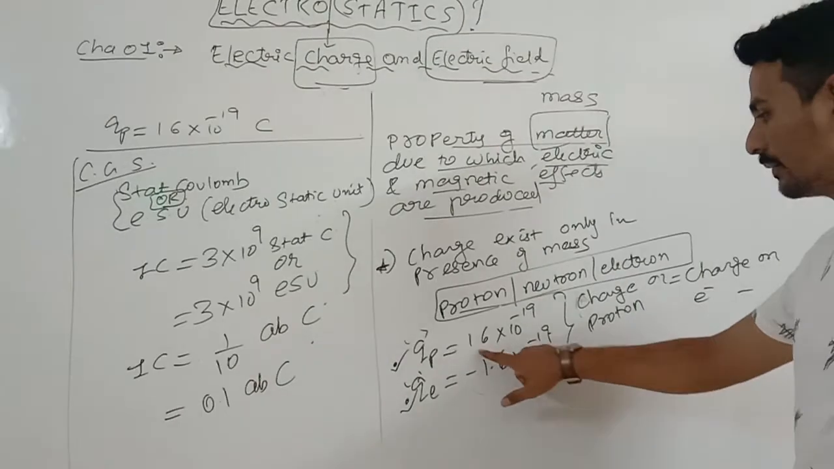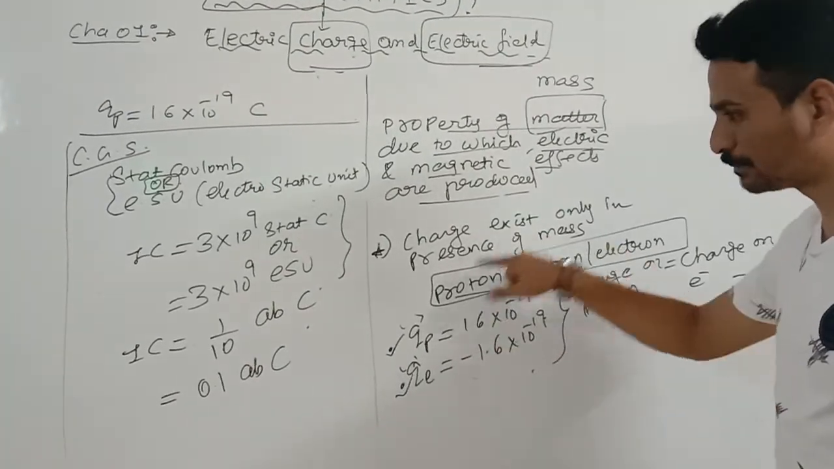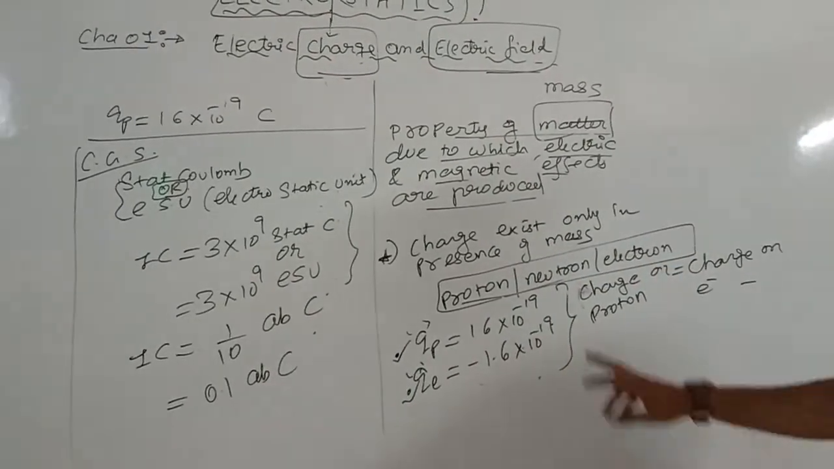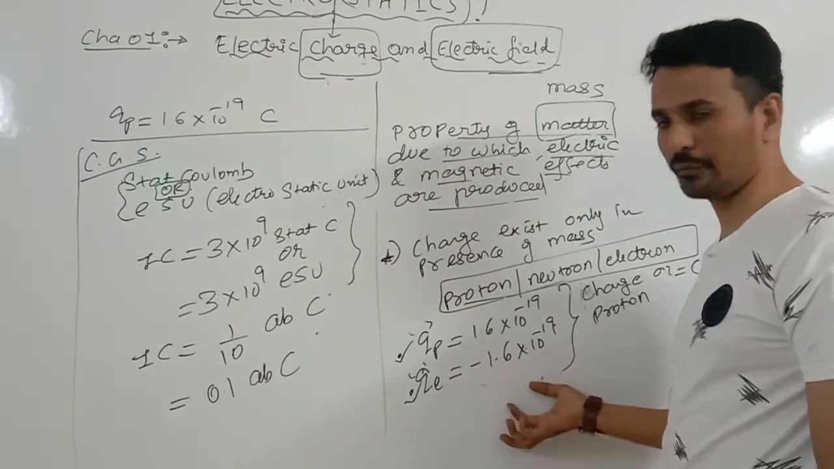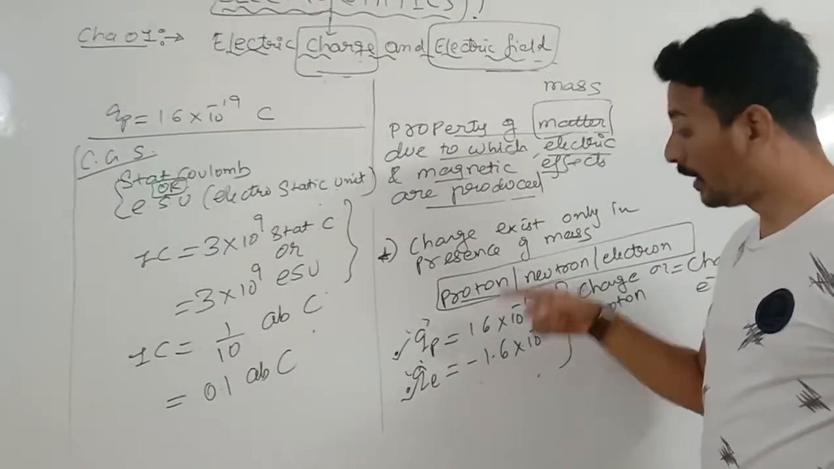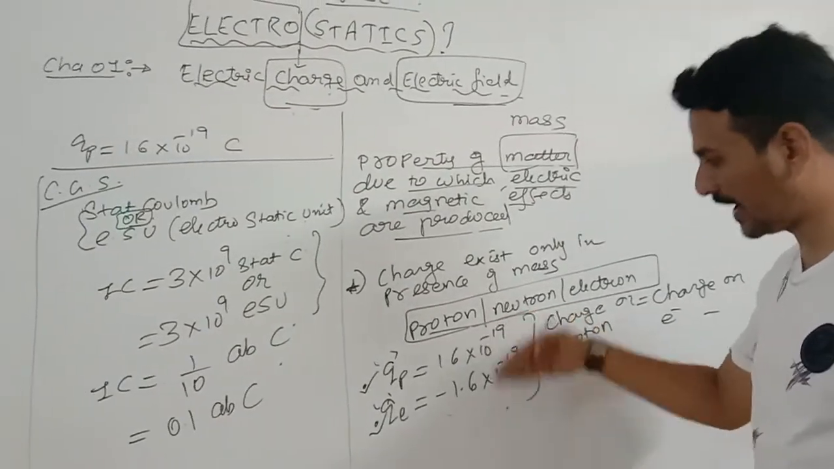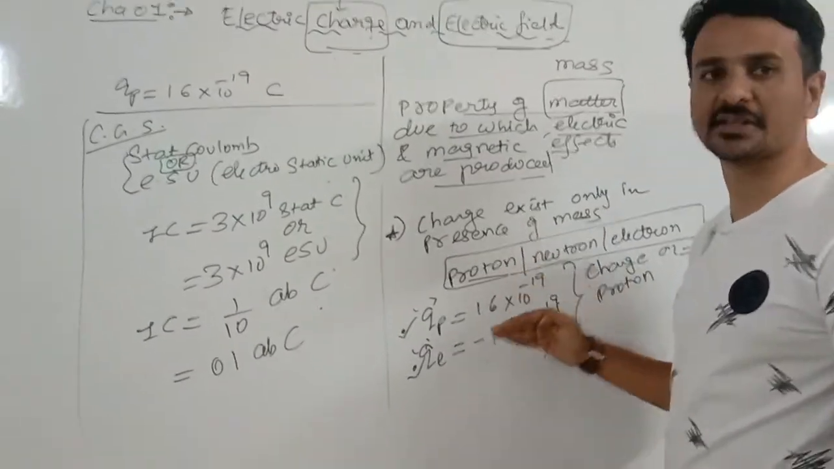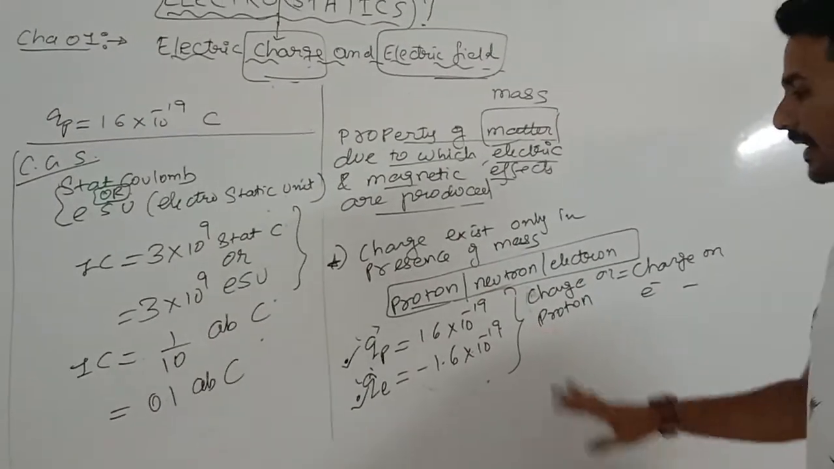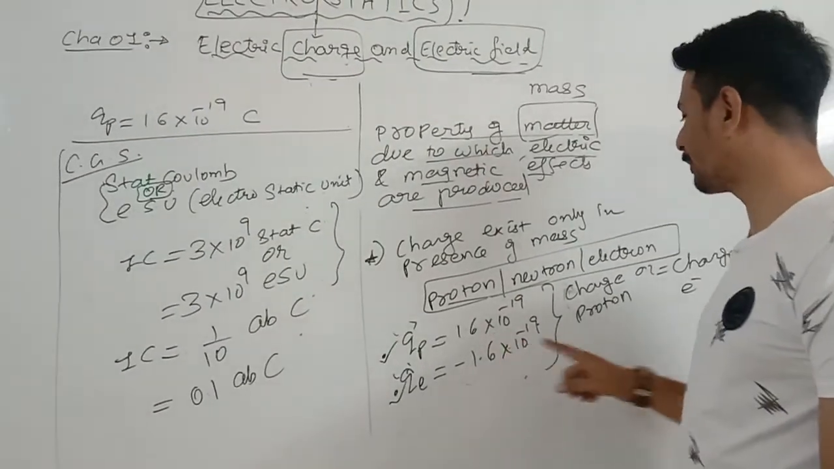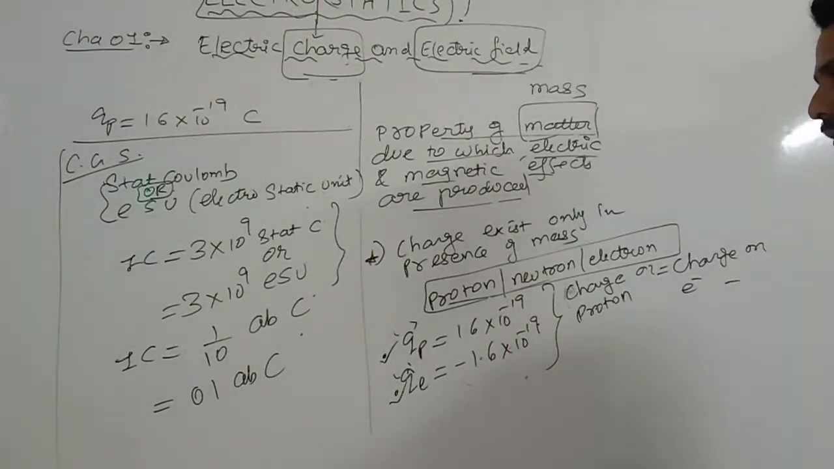Now, there are many different types of particles, but we will discuss only three: proton, neutron, and electron. The charge on a proton, you have to remember this value, is 1.6 into 10 raised to minus 19. The charge on an electron is minus 1.6 into 10 raised to minus 19. Plus and minus are just to distinguish the charges. It simply does not mean that the charge on a proton is greater than the charge on an electron.